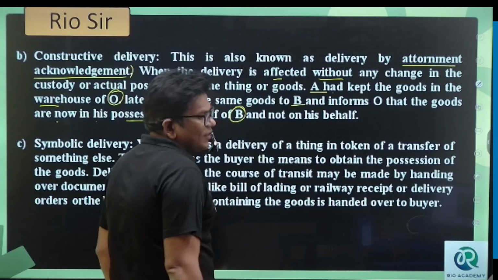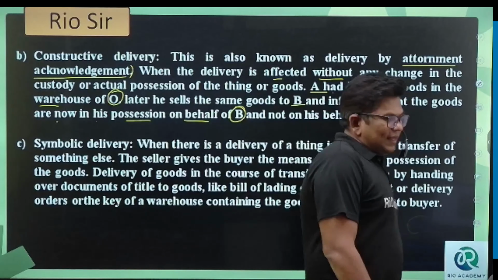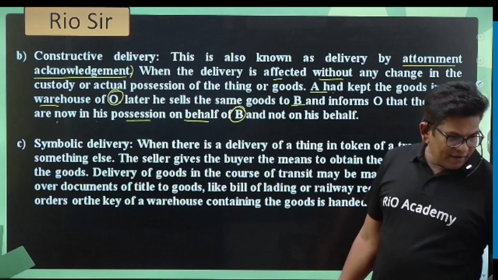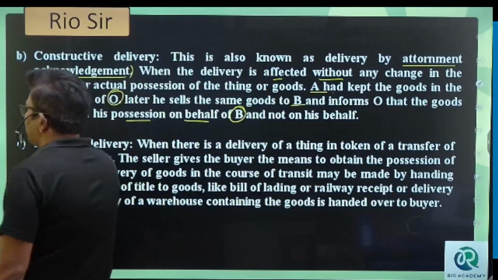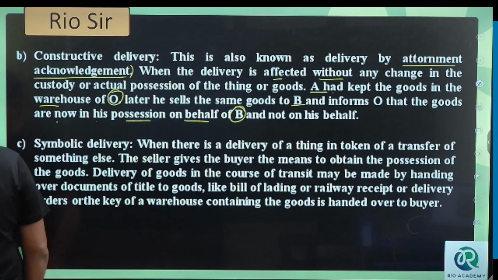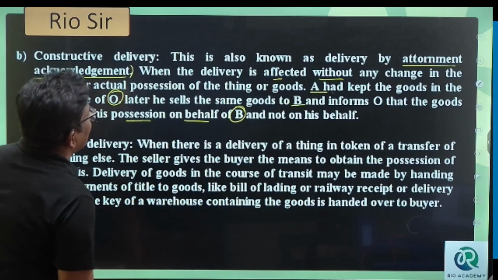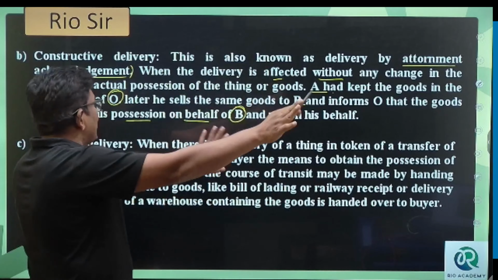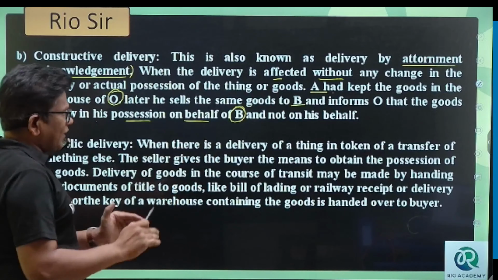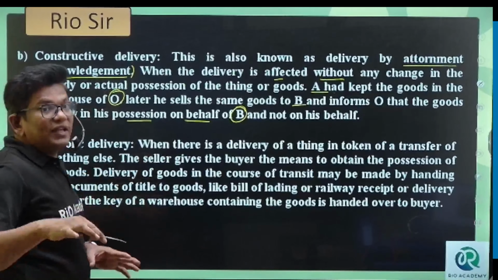Understood? Any doubt? Pushpalata, Priyanka, Archana? No doubt, my dear students? No doubt. So the second form of delivery is constructive delivery. When the delivery is effected without any change in the custody, with somebody XYZ because he is holding it, but the ownership has changed.